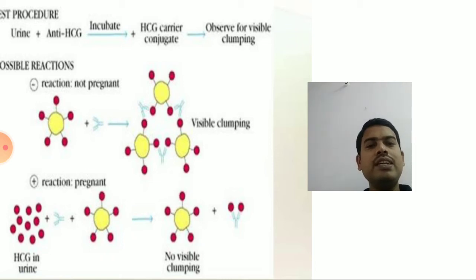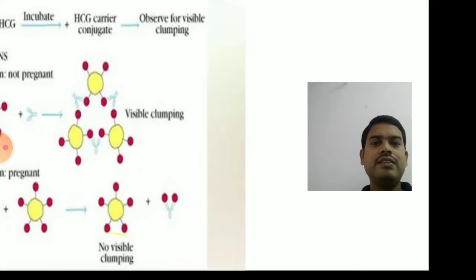If HCG is absent, there will be a visible clumping between antibodies and the hapten carrier conjugate present in the kit. So this is how the kit works, and it is used for detection of pregnancy. So that is the reaction behind inhibition of agglutination, generally used as a principle in pregnancy test kits.